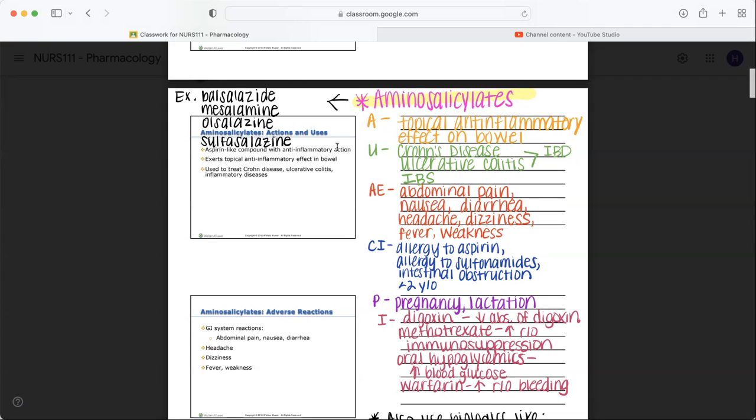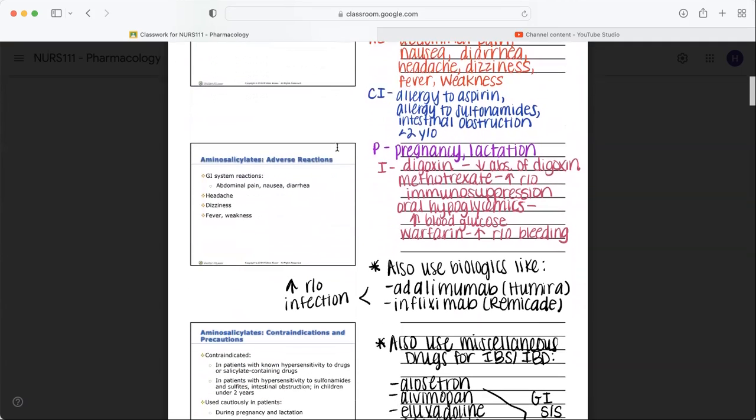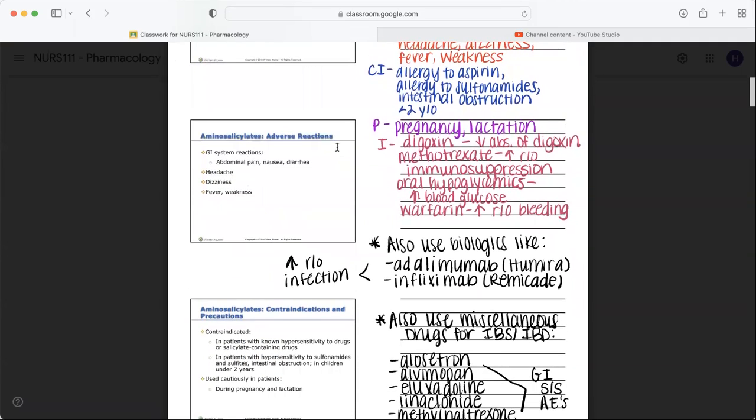And interactions include digoxin because of decreased absorption of the digoxin, methotrexate because of increased risk of immunosuppression, oral hypoglycemics due to risk of actually increased blood glucose, which is very different, right? And then warfarin, which is your anticoagulant, because of the increased risk of bleeding.